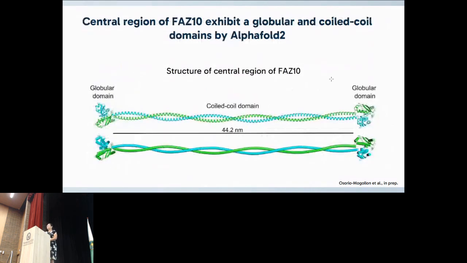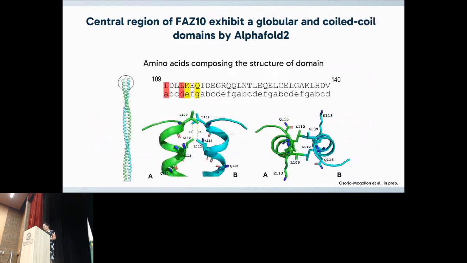Using AlphaFold 2, the recent Nobel Prize winner, we can obtain the prediction of the structure of the central region. The central region has two globular domains flanking one coiled coil domain, as we found in the previous prediction, with 44 nanometers of length.